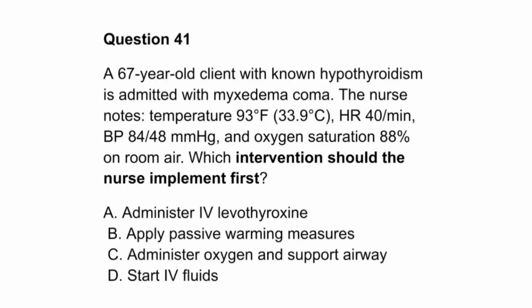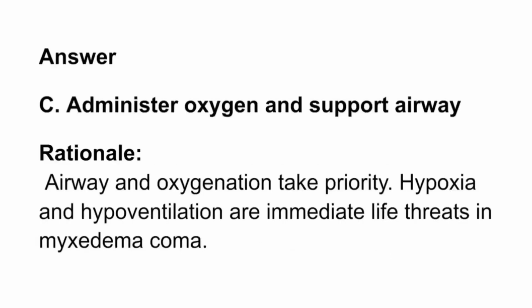A. Administer IV levothyroxine. B. Apply passive warming measures. C. Administer oxygen and support airway. D. Start IV fluids. Answer. C. Administer oxygen and support airway. Rationale. Airway and oxygenation take priority. Hypoxia and hypoventilation are immediate life threats in myxedema coma.